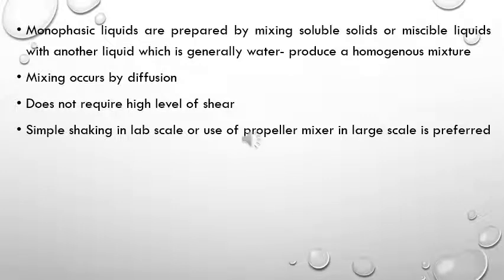Now, in general, monophasic liquids are prepared by mixing soluble solids in a liquid, or mixing two miscible liquids, out of which always one liquid is water. So this leads to production of a homogeneous mixture. Mixing occurs by diffusion. It does not require a high level of shear, that is a vigorous mixing process, and simple shaking in the lab, or the use of a propeller mixer in large scale, is preferred for the production of homogeneous liquids.